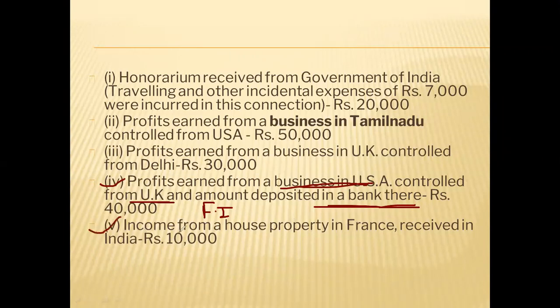Fifth one, see, income from house property in France received in India. Indian income or foreign income? House property in France, but rent is received in India, 10,000 rupees. Indian income, very good. Indian income because you are receiving the rent in India. So this is an Indian income.